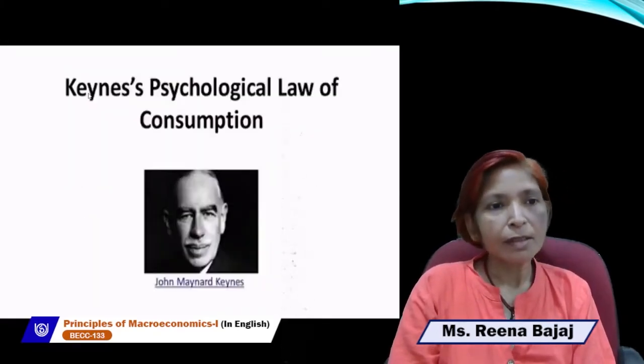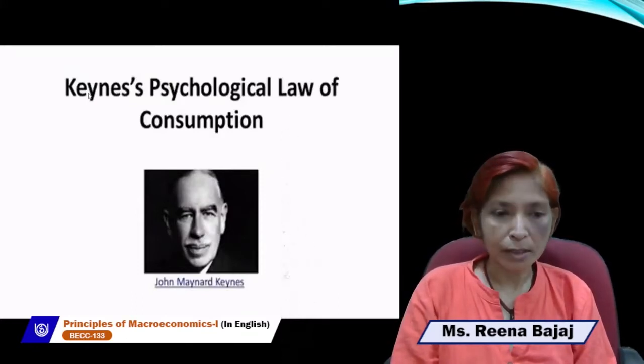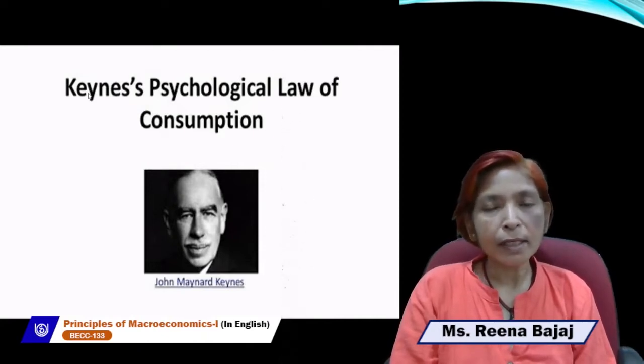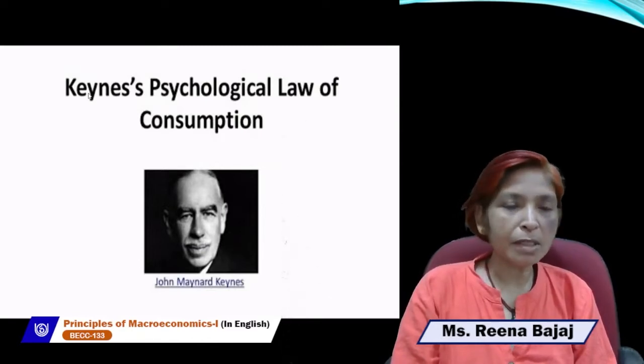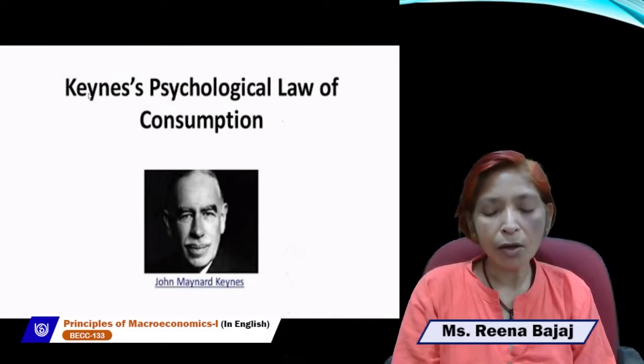Next is Keynes' psychological law of consumption. The psychological law of consumption was introduced by John Maynard Keynes. This is a very famous law.